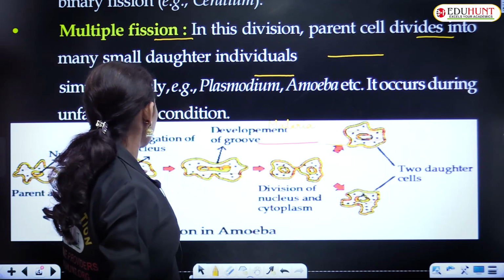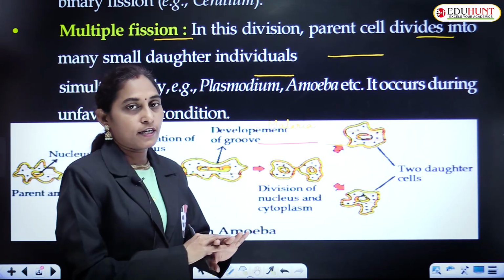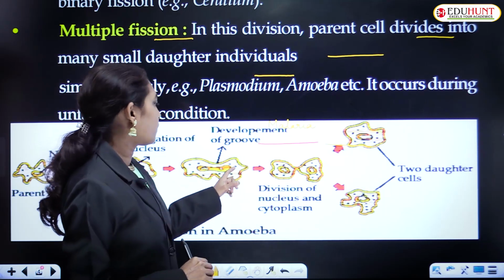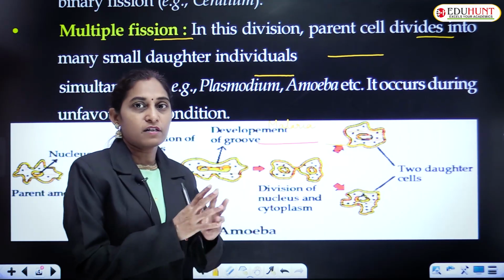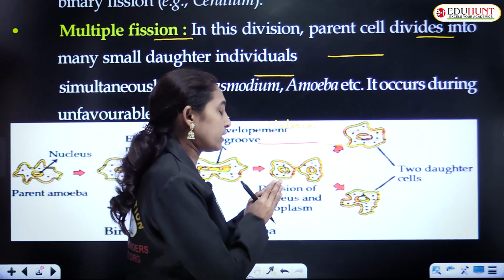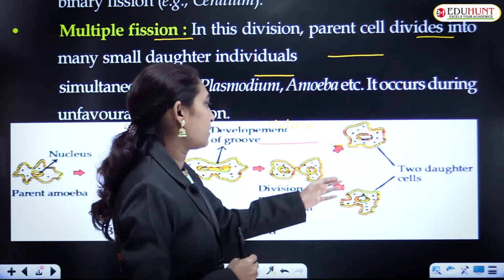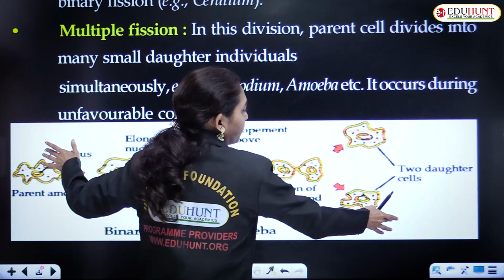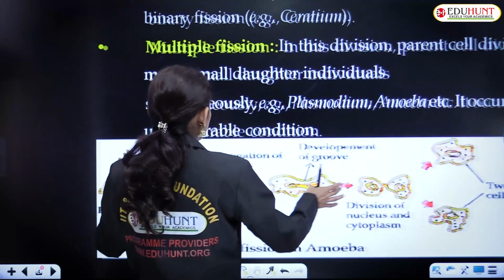Yes, here it is fully enlarged, developed nucleus, and there is a groove which separates the two daughter cells or two daughter individuals. Here it is, this is the diagram of binary fission.